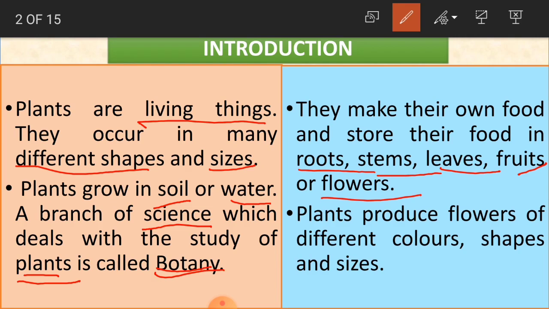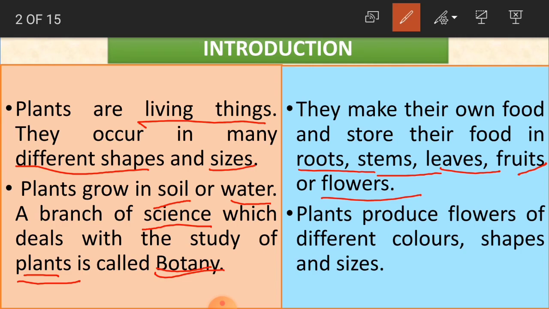They store it in their roots, stems, leaves, fruits or flowers. You have different types of plants. I said some plants give us fruits, some plants give us flowers, but every plant has roots, stems and leaves. So in all these parts they store their food.